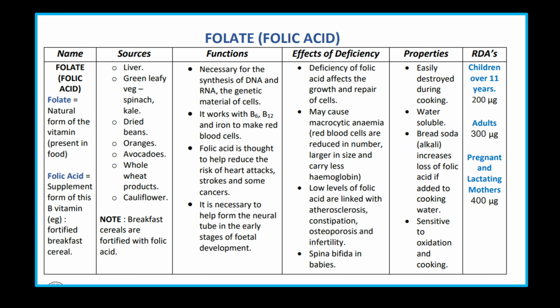Deficiency: macrocytic anemia, where blood cells are reduced in number, large in size, and carry less hemoglobin. Low levels of folic acid are associated with atherosclerosis, and infertility. Properties: during cooking, in water with baking soda, alkaline conditions increase loss of folic acid. Recommended intake: children to 12 years 200 micrograms, adult 300, pregnant and lactating 400.